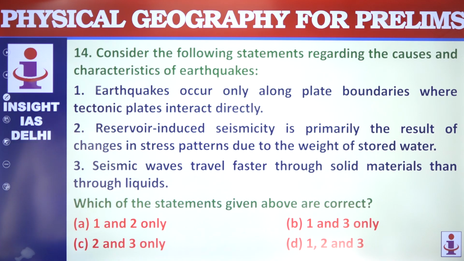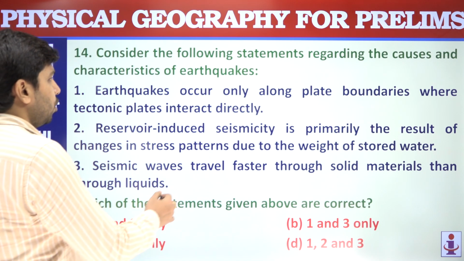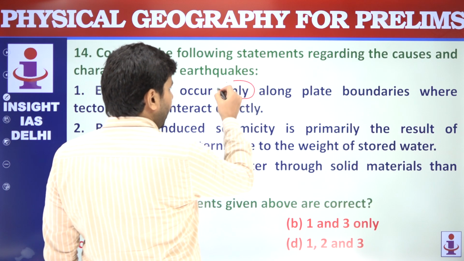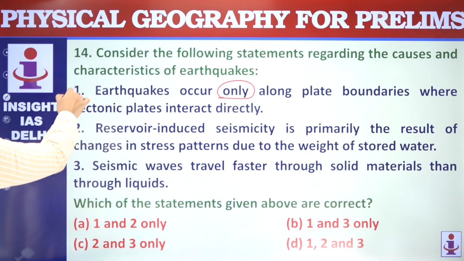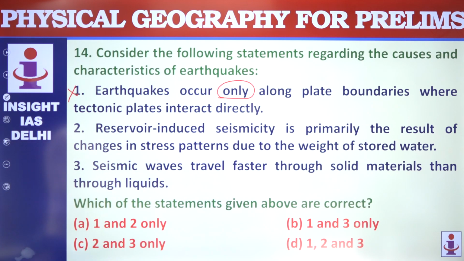Characteristics regarding earthquakes. Earthquakes occur only along plate boundaries where tectonic plates interact directly. No, earthquakes need not happen only along plate boundaries. This statement is not correct. Earthquakes can happen inside plates, not necessarily at the boundary of plates.